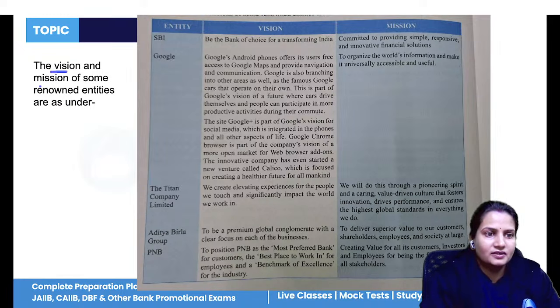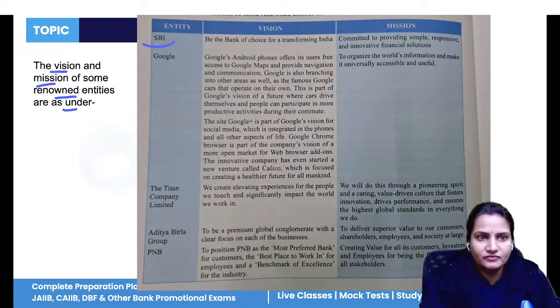Now, vision and mission statements of renowned entities are there. You should at least learn those of SBI and PNB. These are important, the vision statement and mission statement.